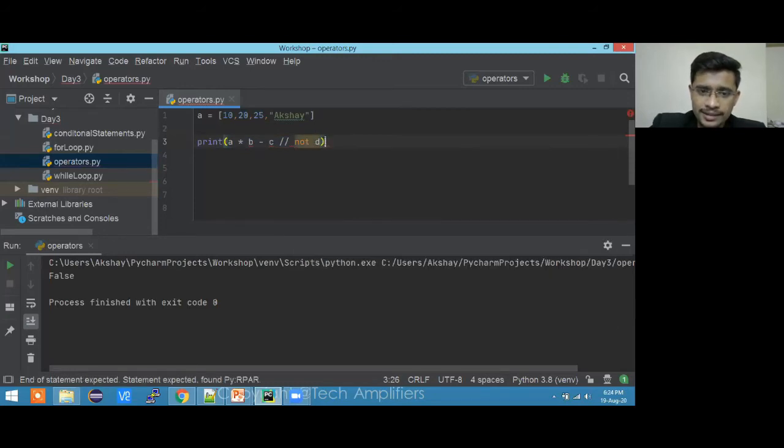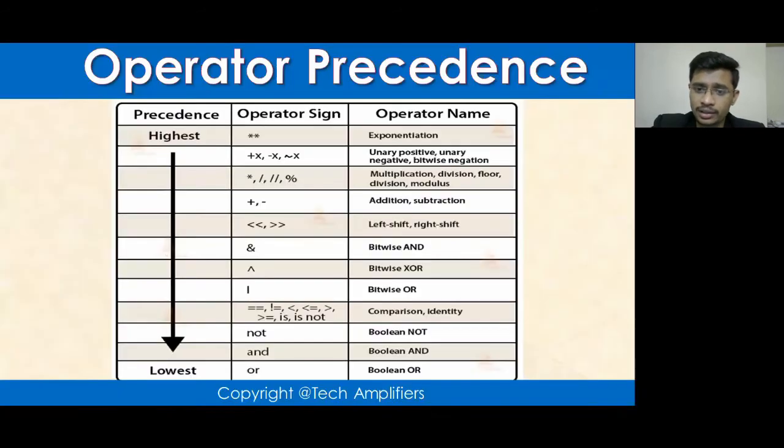In such a case, you must have learned the BODMAS rule, so that applies only to arithmetic operators.